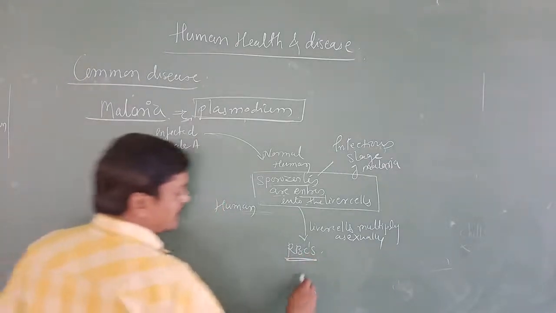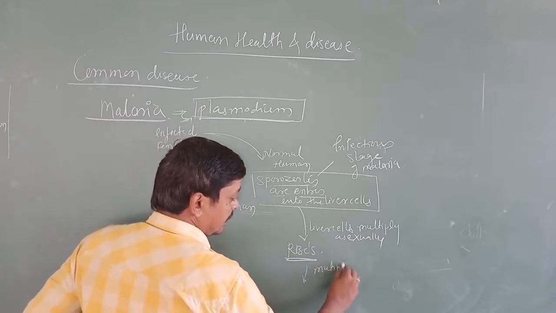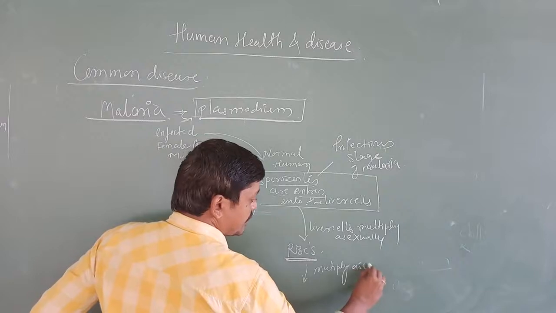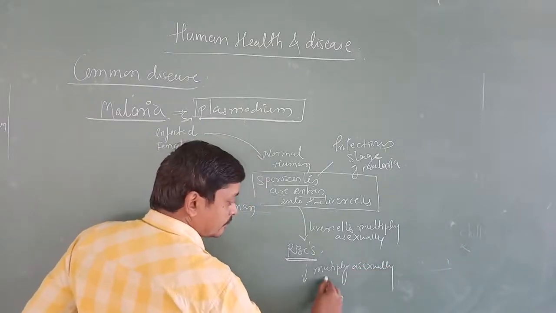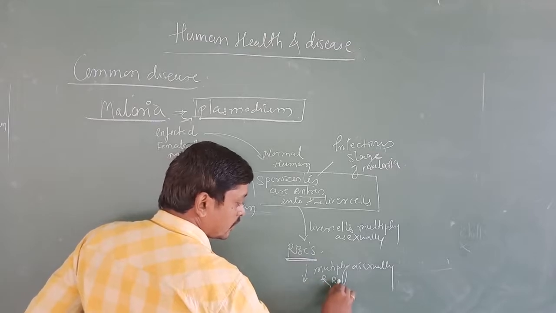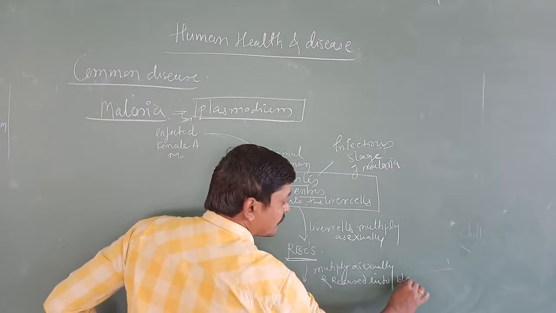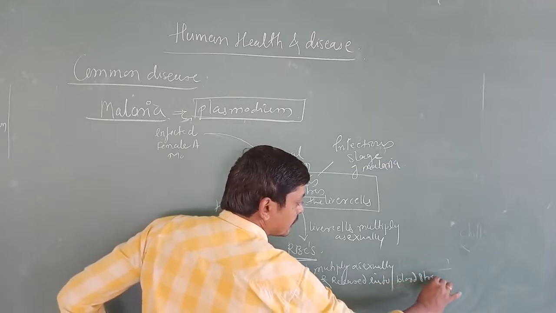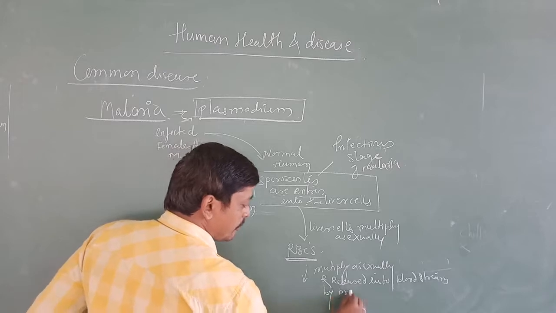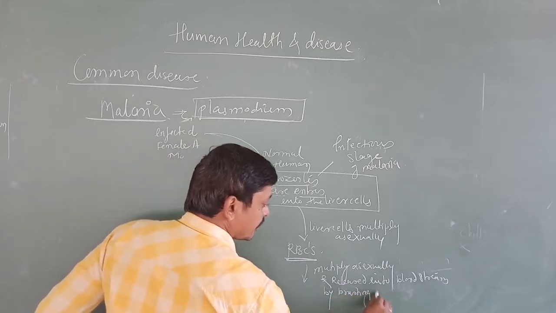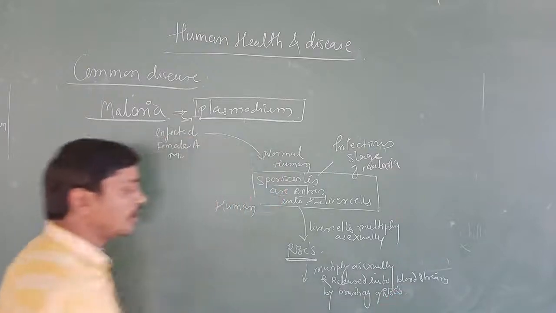And here in red blood cells again they multiply asexually and are released into the bloodstream by bursting of RBCs. Bursting in the sense what?